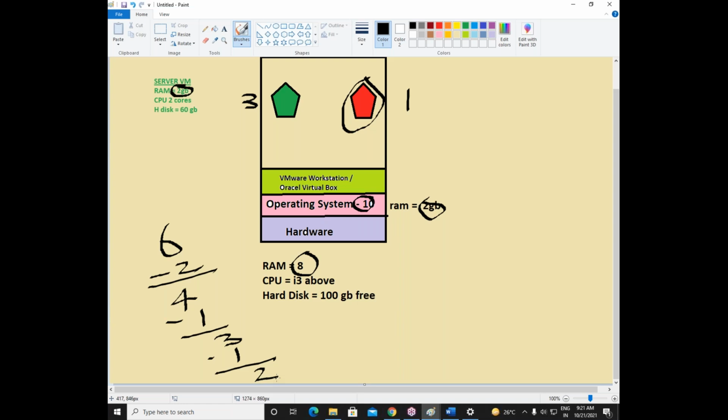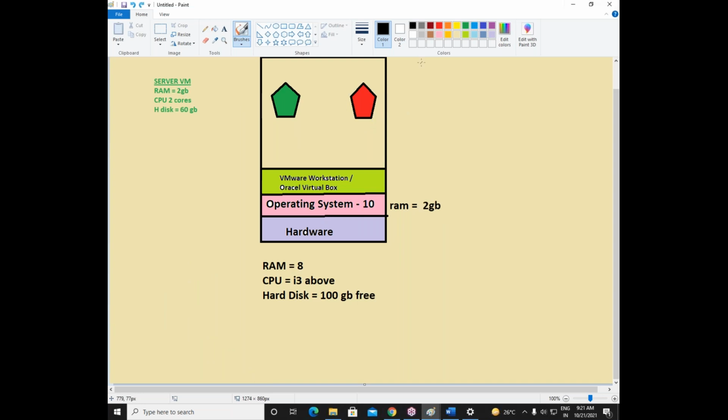Now one more thing. When I say this 3 GB RAM is used by this virtual machine, remember one thing: this 3 GB RAM will be used by the virtual machine only when the virtual machine is powered on. This 1 GB RAM will be used by the virtual machine when it is powered on. If the virtual machine is not powered on, the RAM will not be utilized.